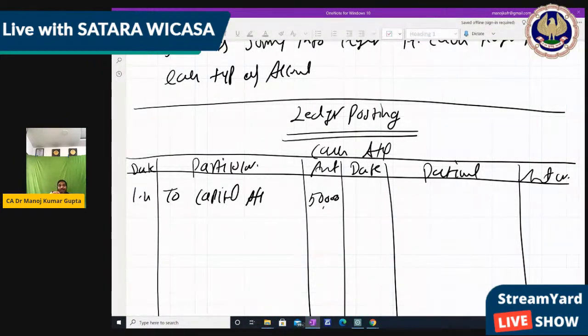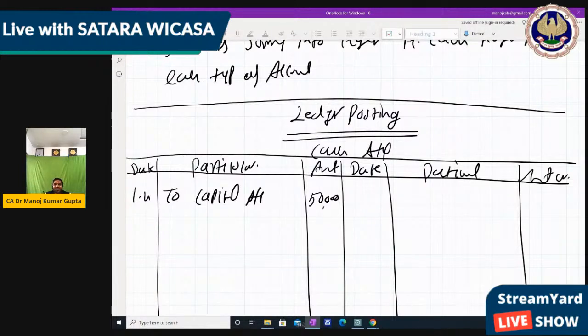So how to go back? If we have the ledger and from the ledger we want to make the journal entry: this is the cash account, and the ledger shows the debit side. That means cash is debit. So we can pass the entry: cash account debit to capital account. So we can pass the journal entry for that.